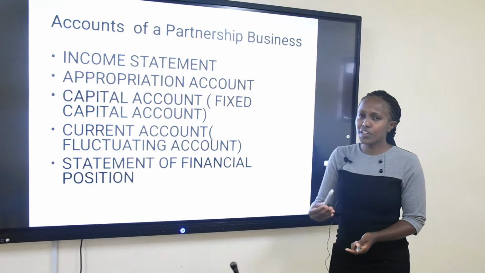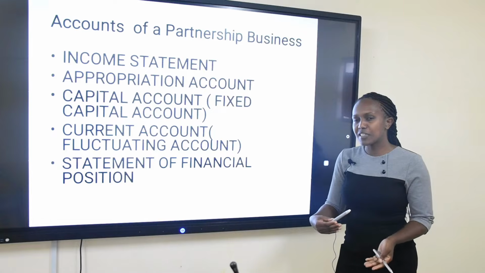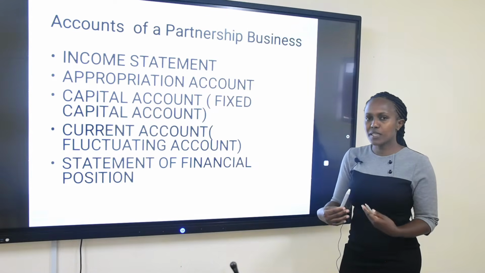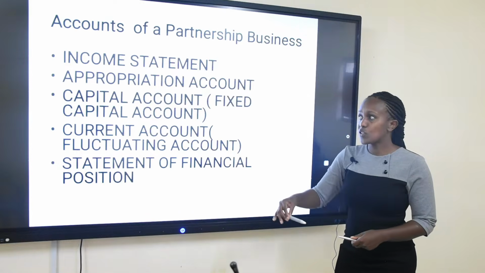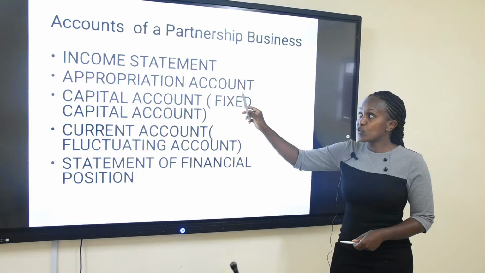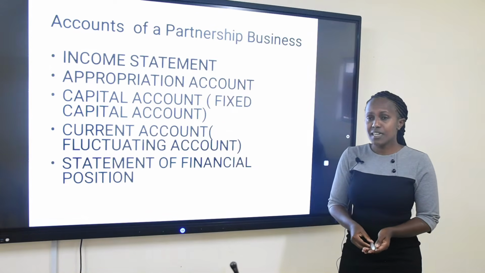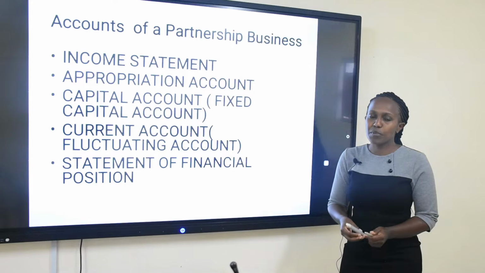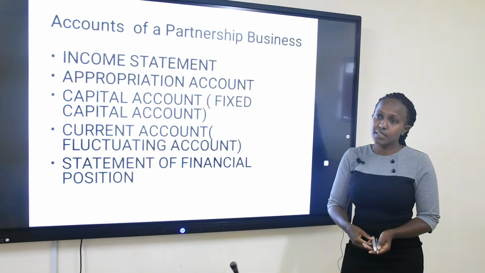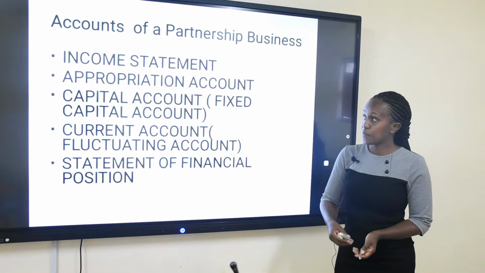And now, on the issues about the partners that we have mentioned here, the issues of salaries to partners, interest on capital, interest on drawings, those are their personal affairs. Those personal affairs shall be brought to the appropriation account. It comes from the word appropriate or share. So in that account, they are going to be looking at how to share the proceeds from the partnership, taking into consideration the items stipulated in the agreement that we have mentioned.